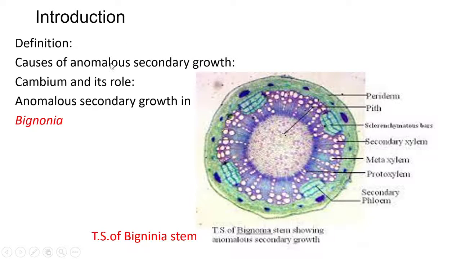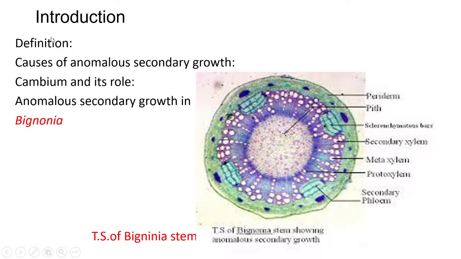What happens in the Bignonia plant? The anomalous secondary growth develops by the breaking of the original cambium core into strips and by the proliferation of xylem parenchyma. The xylem parenchyma and phloem parenchyma increase excessively, thus rupturing the original structure.